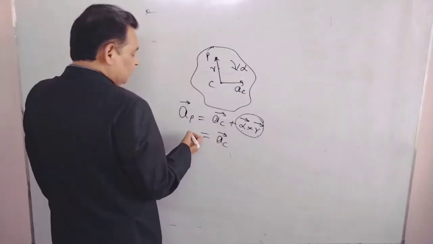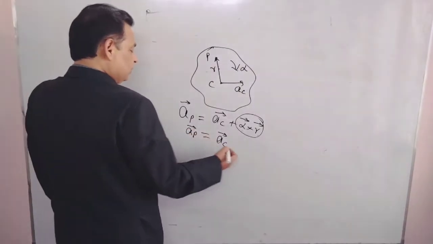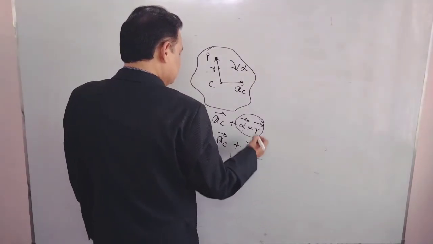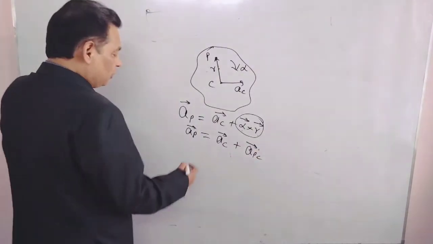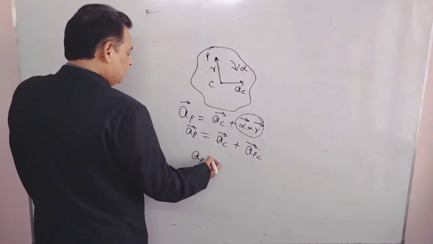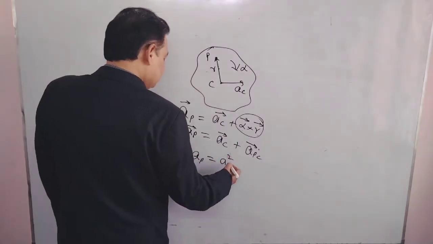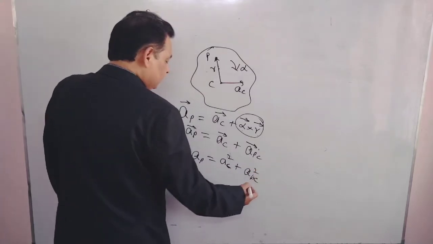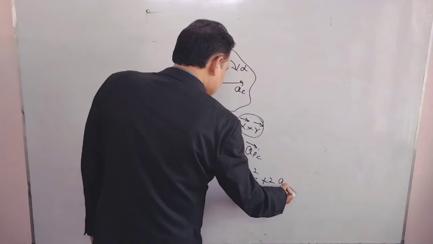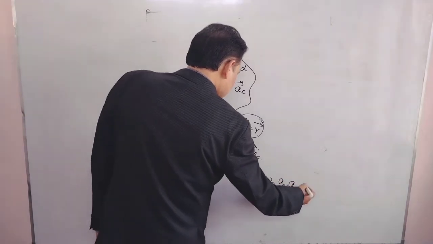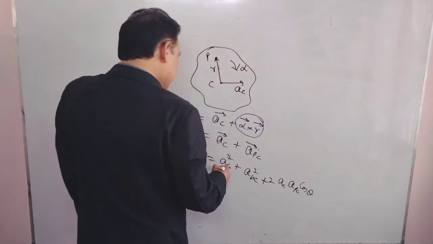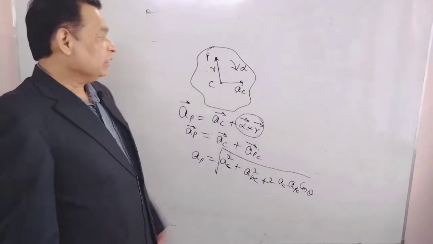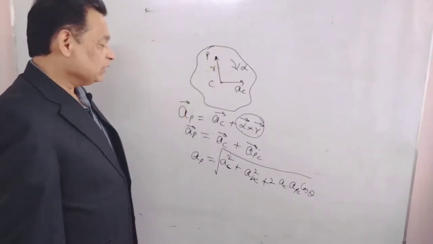We can write this as AP equals AC plus the acceleration of point P with respect to C, that is alpha cross r. Once again, for the magnitude of AP, we have AC squared plus APC, meaning alpha cross r, squared, plus 2 AC APC cos theta, where theta is the angle between AC and APC.